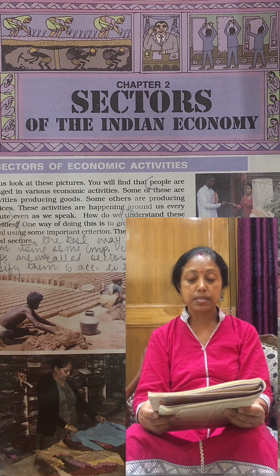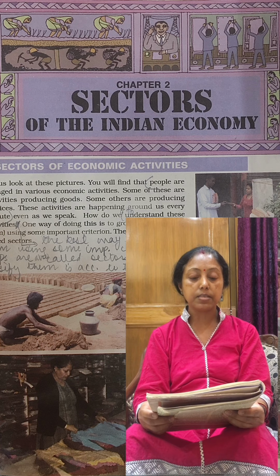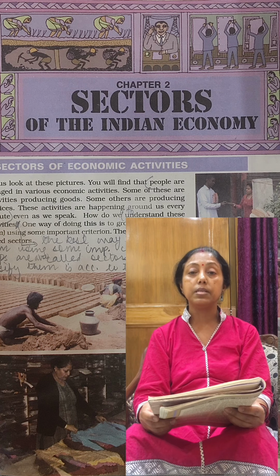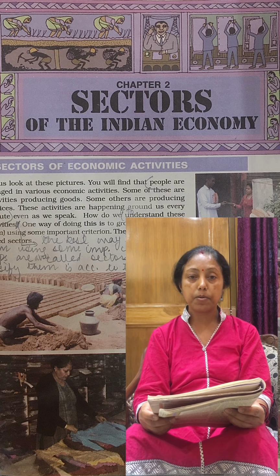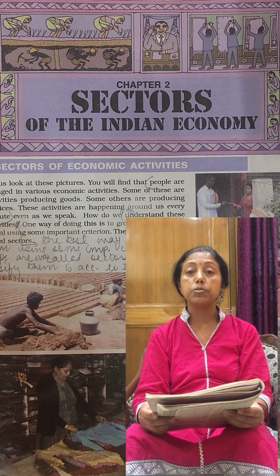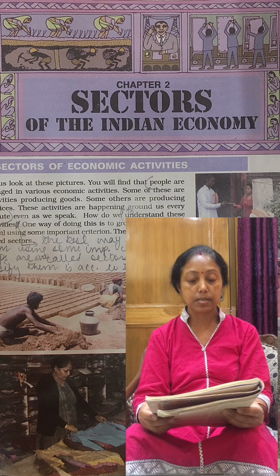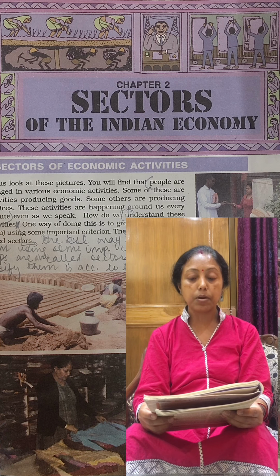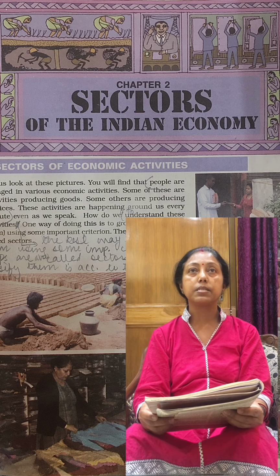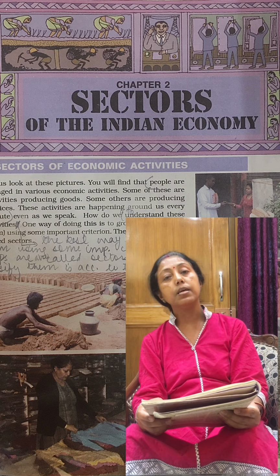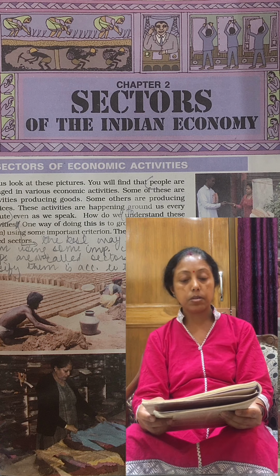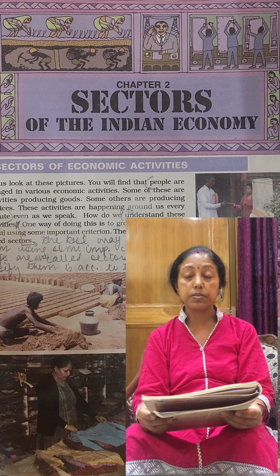In the pictures you will find that people are engaged in various economic activities. Some of these are activities producing goods. These are the final products, some of the goods which we call a final activity. Some others are producing services. Some are giving, some are making, constructing. These activities are happening around us every minute. You can see these types of activities all around you, even as we speak.